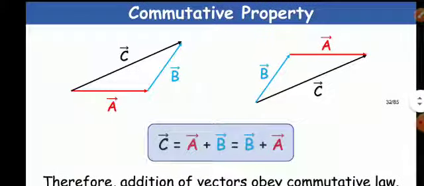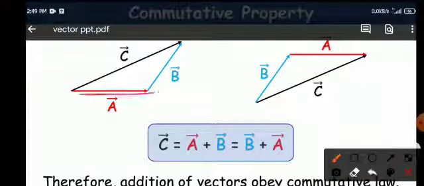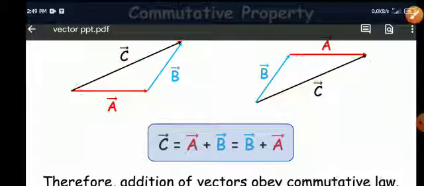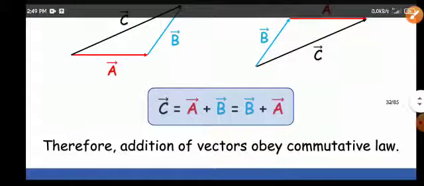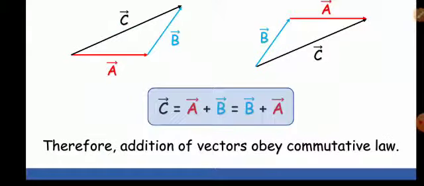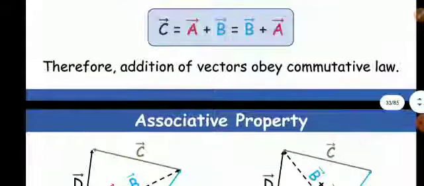Now vector addition is commutative. You can see A plus B is equal to B plus A. A plus B is equal to C, or B plus A is equal to C. So A plus B is equal to B plus A. This property of vector is your commutative property.